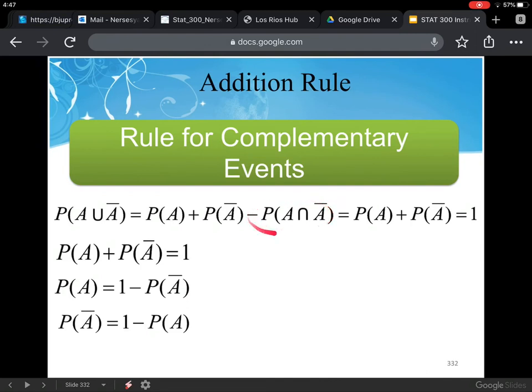This intersection is 0. There is no intersection between an event and its complement. Then we have probability of A plus probability of A complement is equal to 1. So we can rearrange this formula to say probability of A is equal to 1 minus probability of its complement, and probability of A complement is equal to 1 minus probability of A. Okay? So keep that in mind for complementary events.